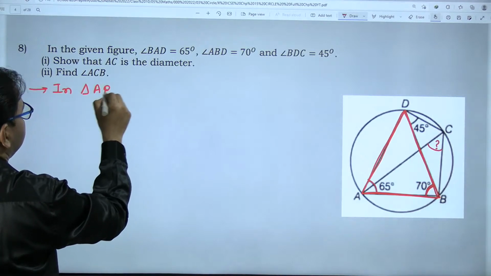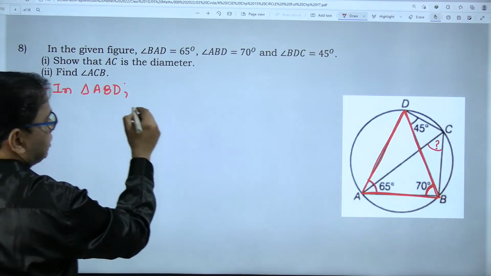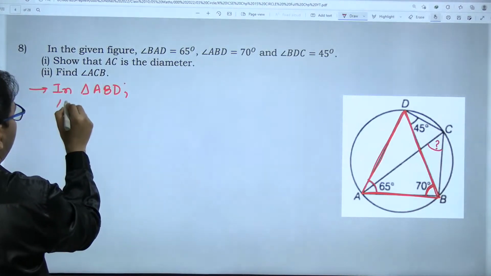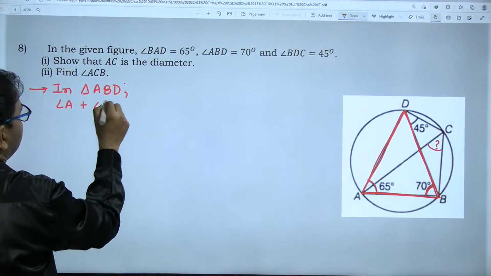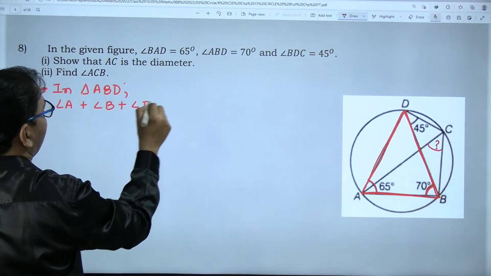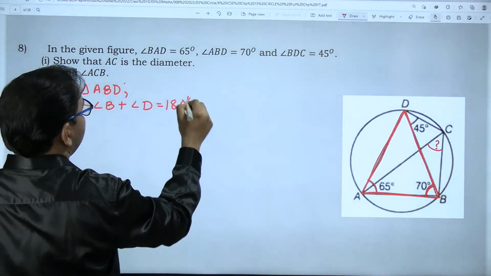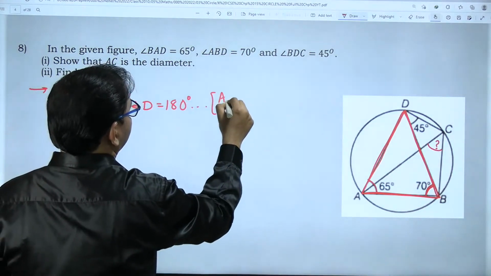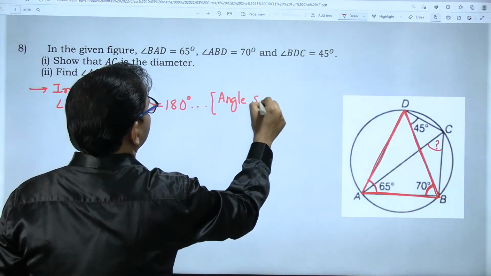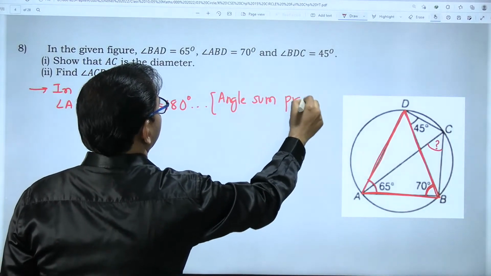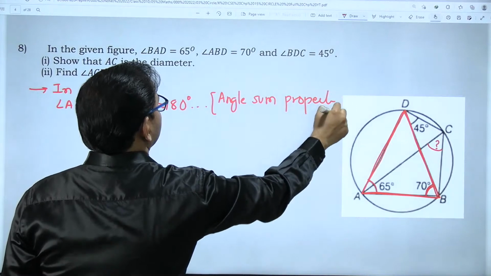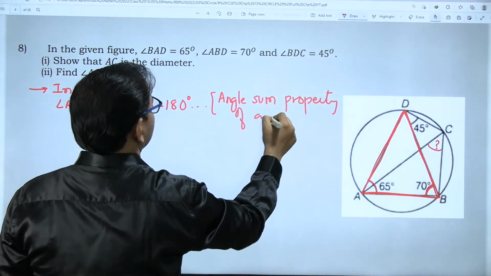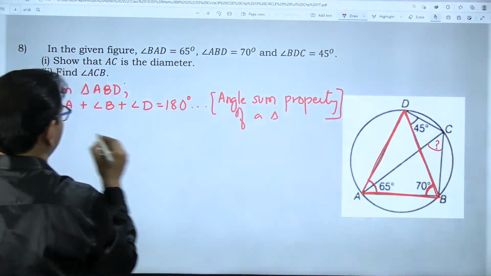In triangle ABD, we use the angle sum property of a triangle. Angle A plus angle B plus angle D is equal to 180 degrees.